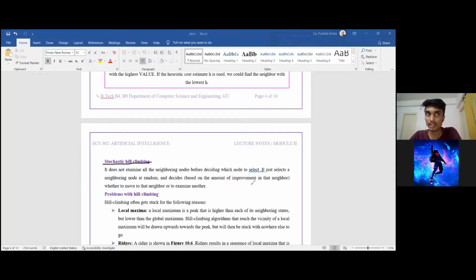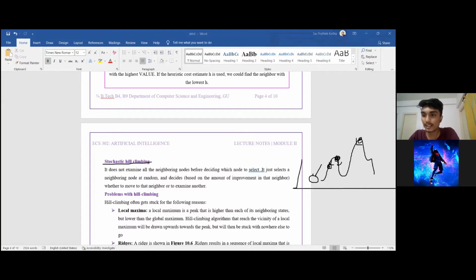In this, we choose a random child, which is not necessarily a neighbor to the current node, but in the whole state space, it can be anywhere. So we have a couple of scenarios. Let's say that we are in this area, and we can go either here or even here. So these are some of the points that we can go from here. If the next randomly chosen node is lower than the current node, then we can easily ignore it and not go there, and then generate another random node.